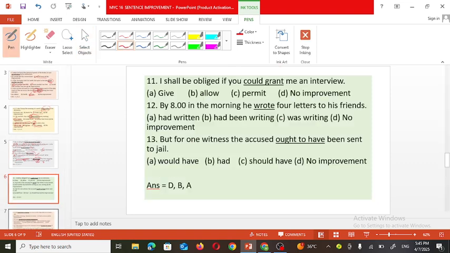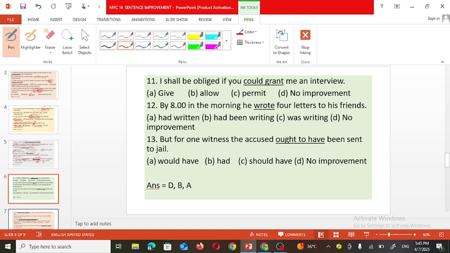I shall be obliged if you could grant me an interview. If you could grant me an interview. So could grant means that it's a polite way to ask for permission.